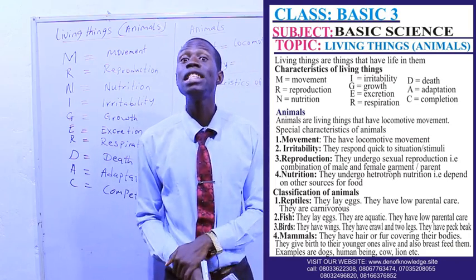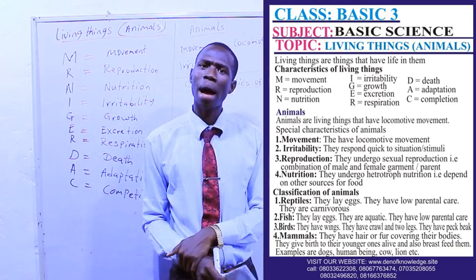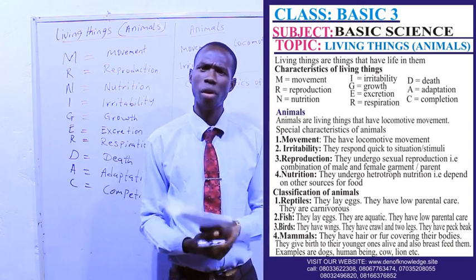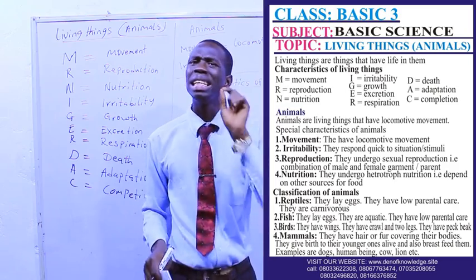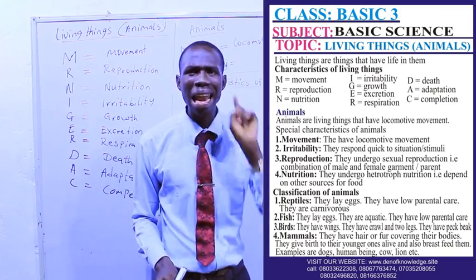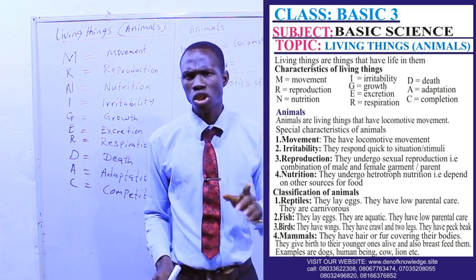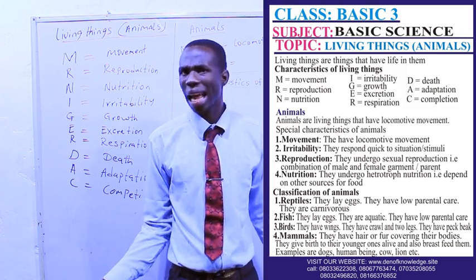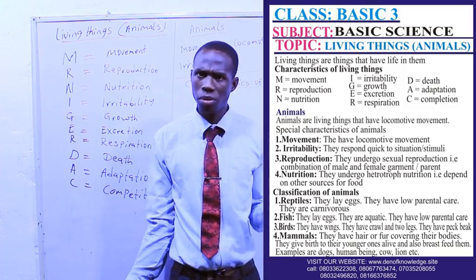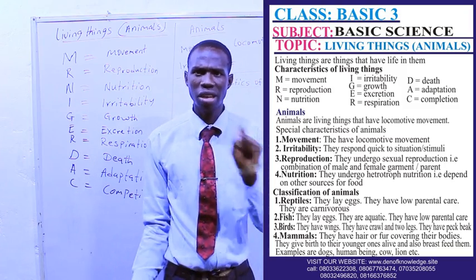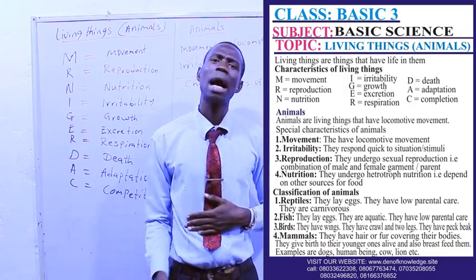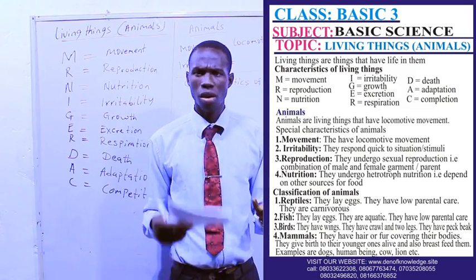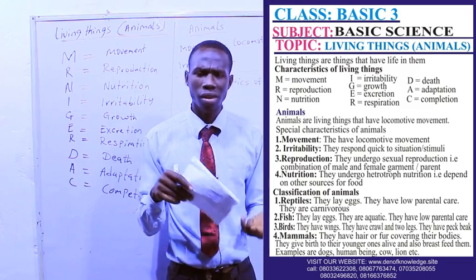And the last one is mammals. Mammals are animals that have legs and hands, or four legs. But one thing about mammals is that they give birth to their young ones alive. They don't lay eggs. Some animals have tails, like monkey and lion, while some don't, like human beings. Apes and chimpanzees don't have tails, but they give birth to their young ones alive. They can be carnivorous. Human beings are omnivorous, that is, we eat flesh and plants.